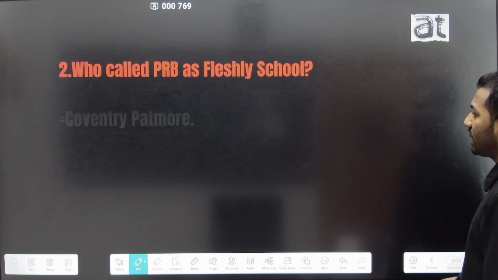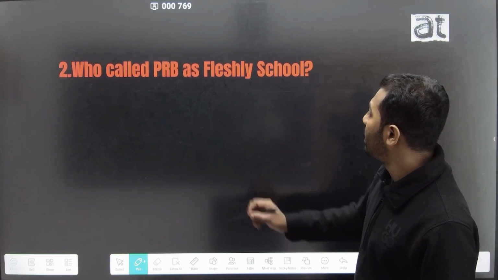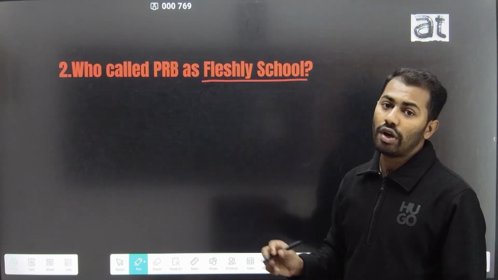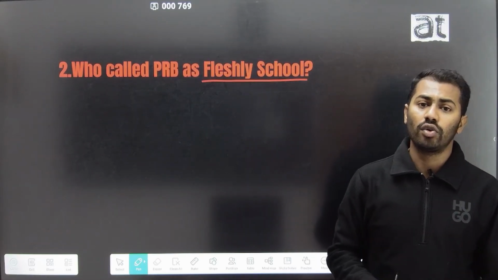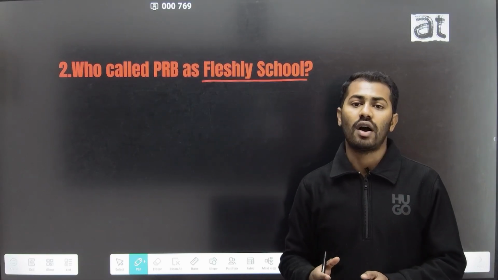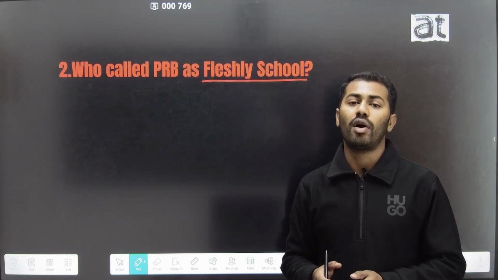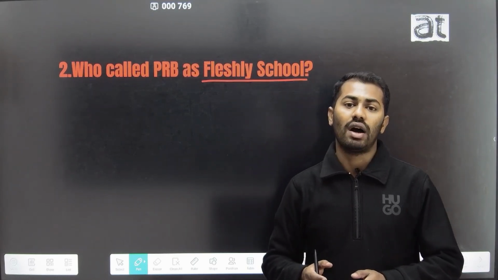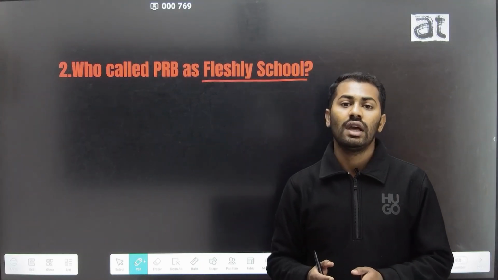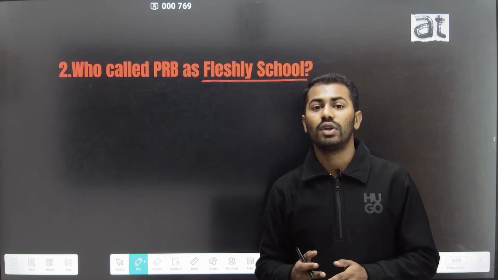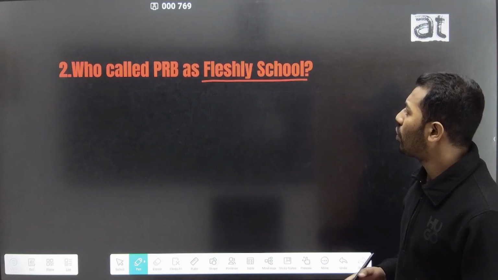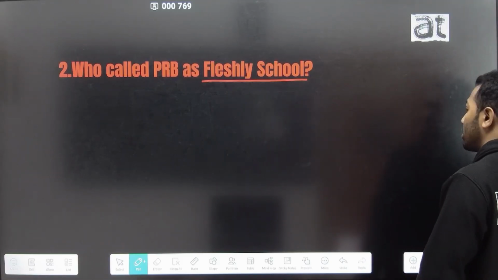The second question is who called PRB the fleshly school? We all know PRB is a literary group of the 19th century, founded in the year 1848, and some of the important members of the PRB group are D.G. Rossetti, Christina Rossetti, and William Holman Hunt.